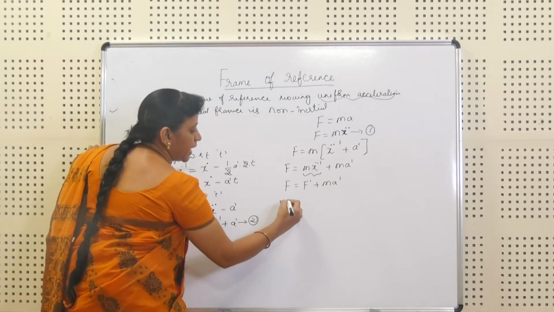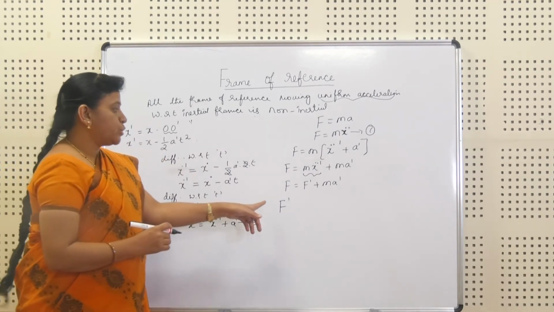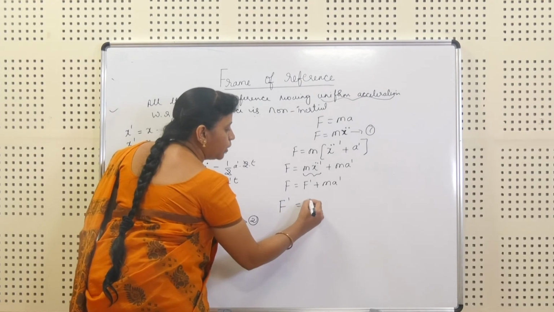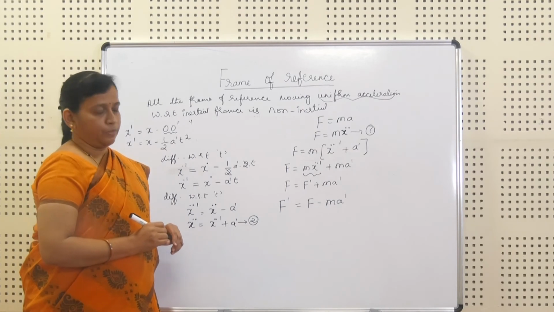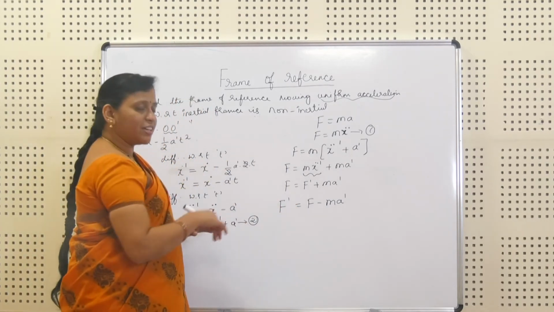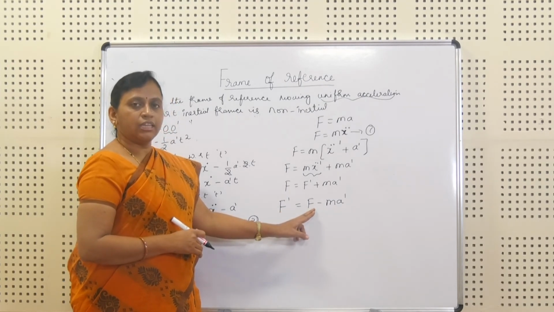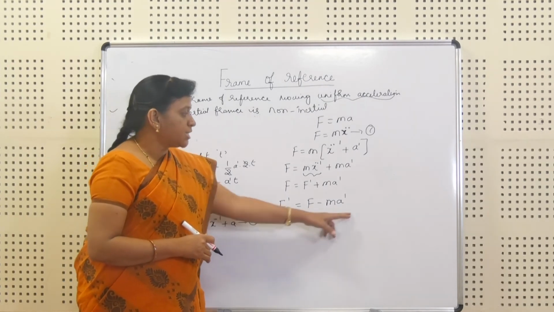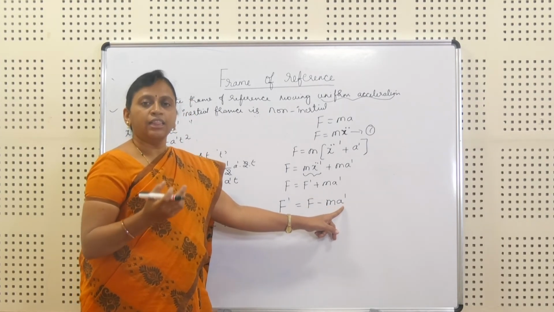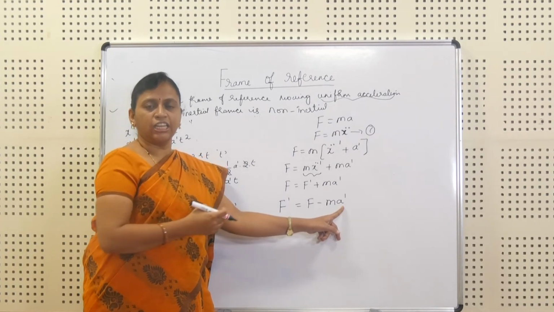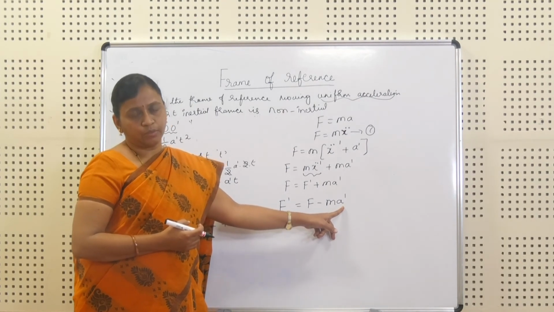I'll just rearrange the expression. I want the force on the second frame. So F dash is equal to F minus M A dash. So in the previous expression we have got F dash is equal to F in the inertial frame. Now there is an extra component here. M into A is nothing but a force. That force we are considering here is the pseudo force or fictitious force.